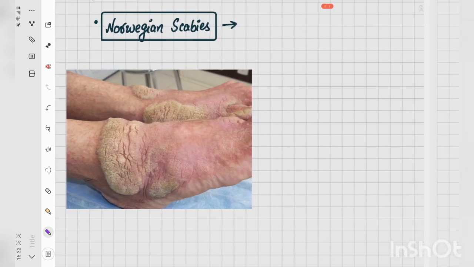In the end, I would like to show this image of Norwegian scabies. You can see the crusts, these crusts. These are having millions of mites in them. So this is Norwegian scabies, it is quite rare. So this is all about scabies. And one more thing, for this Norwegian scabies, the drug of choice is ivermectin.